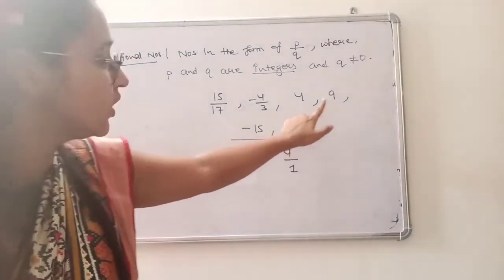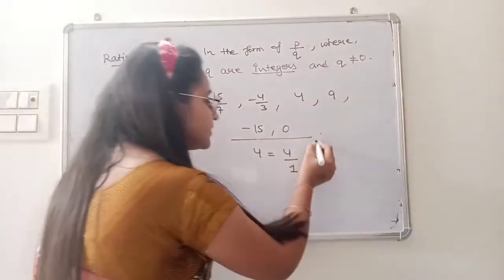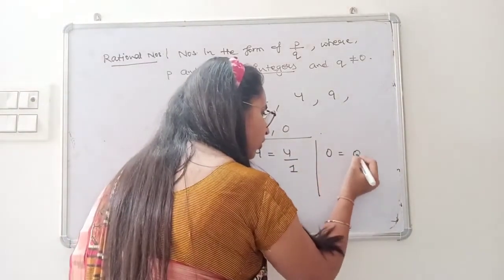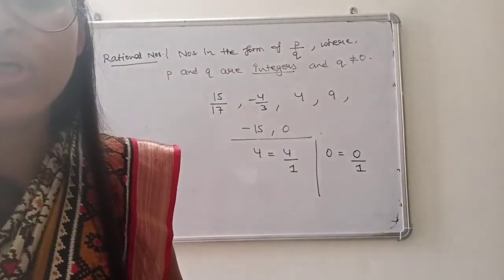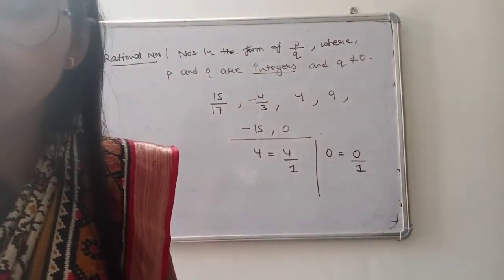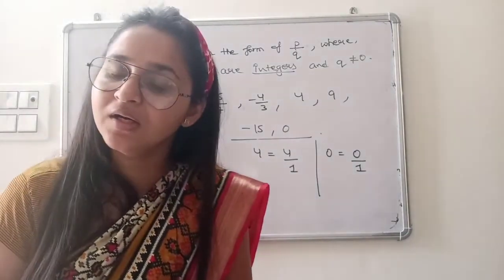Similarly, 9 is a rational number. Similarly, minus 15 is a rational number. And similarly, 0 can be written as 0 upon 1, so it is also a rational number. So there is no need for a number to be in fraction form. We can make the fraction by putting 1 in the denominator.